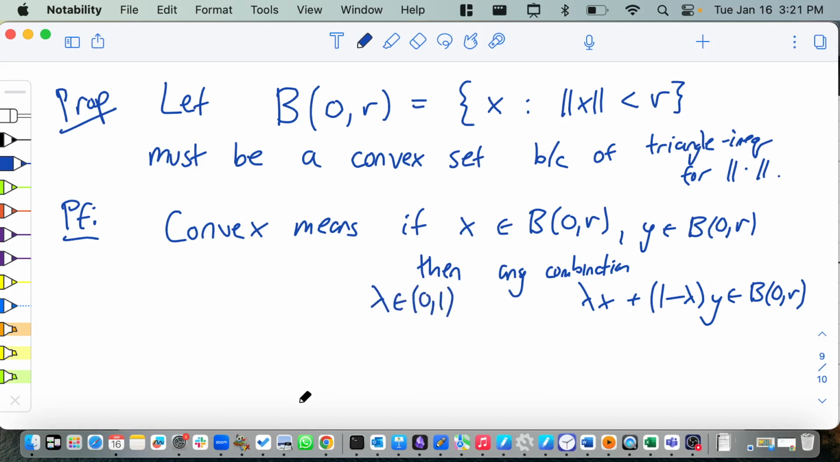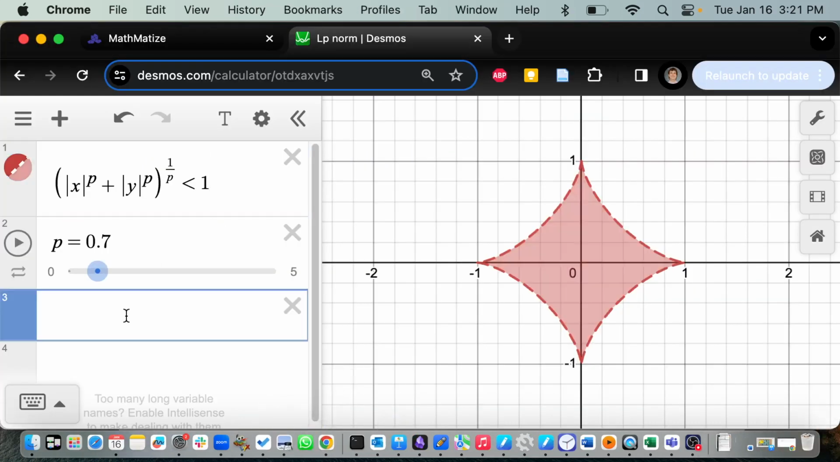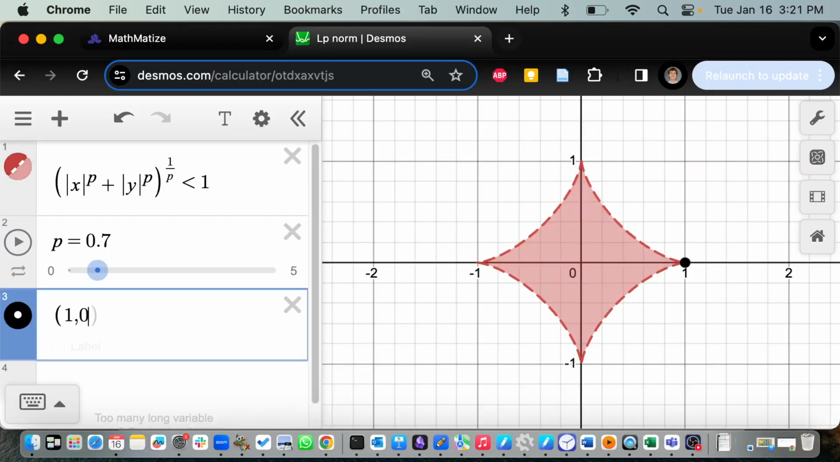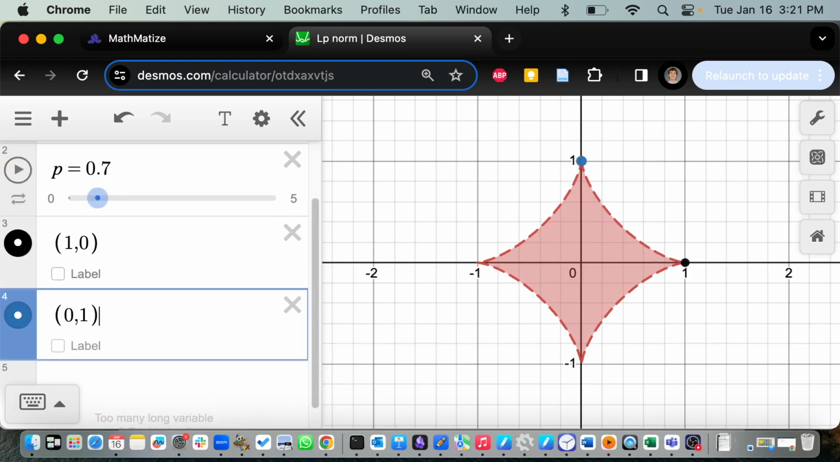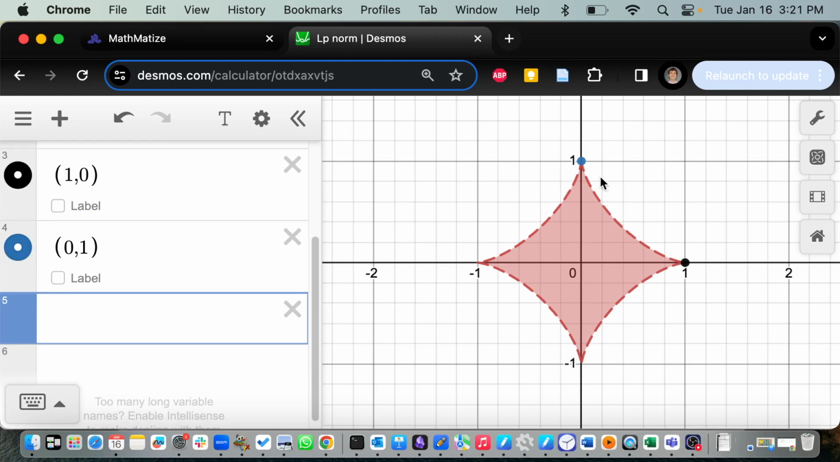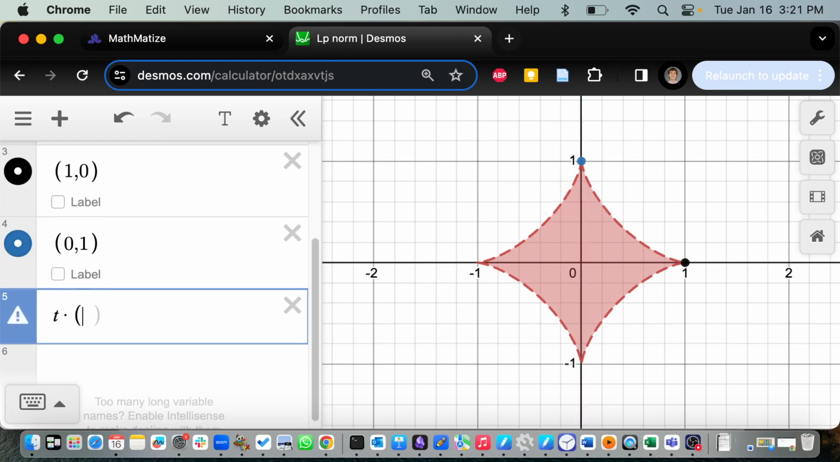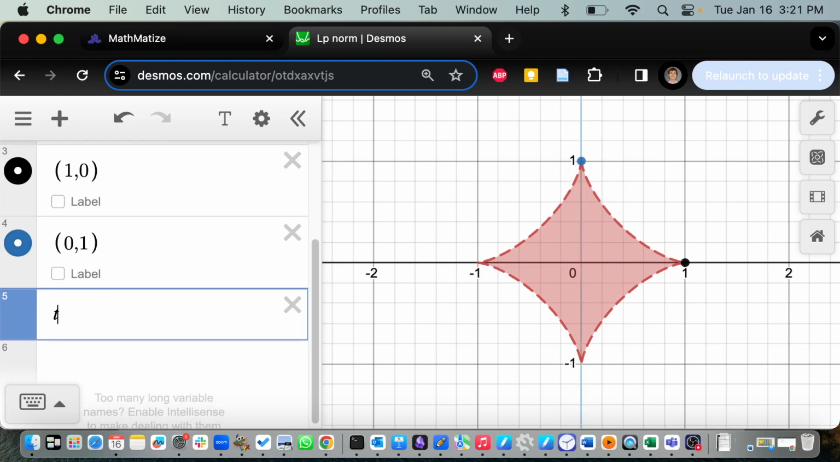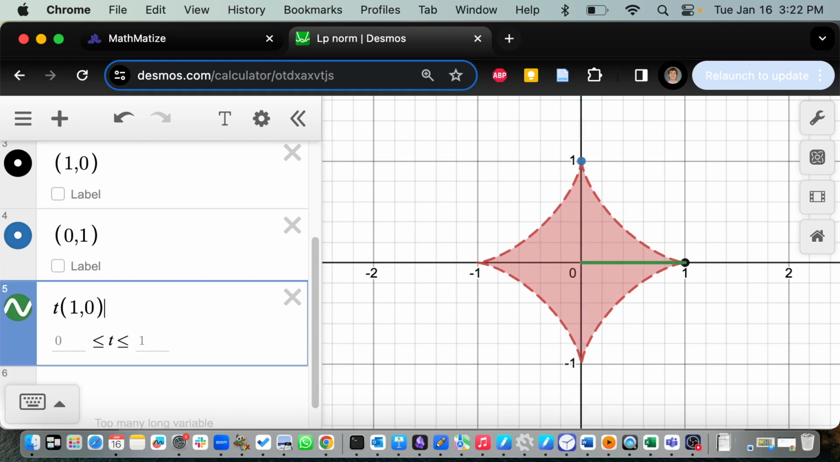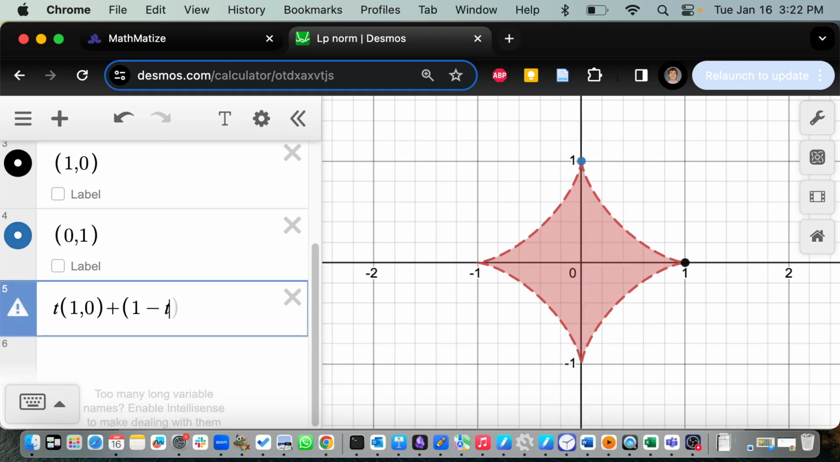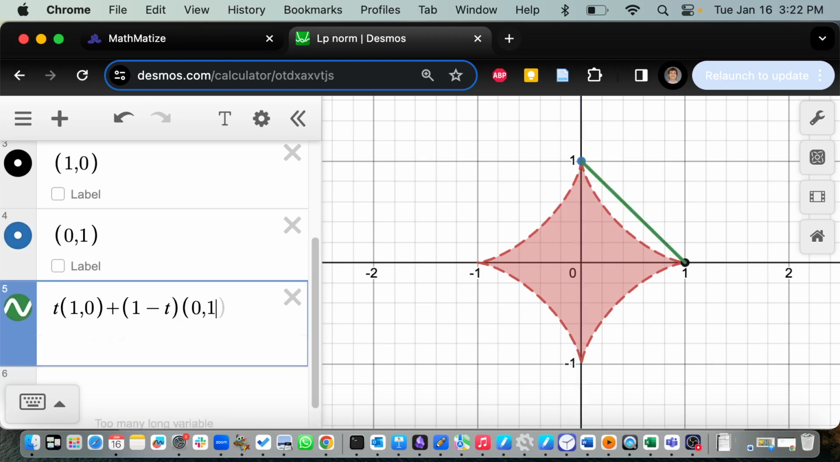Actually, we can draw this in Desmos. So why don't we pick 2 points? Let's pick the point 1, 0, and let's pick the point 0, 1. So there are 2 points. And if you connect these two things, if you do t times 1, 0, will it let me do scalar multiplication? Let's find out. Plus 1 minus t. Otherwise, we can do it. I know how to do scalar multiplication. So we're going to be okay either way, guys. Don't fret. Okay, look, it lets me do it.